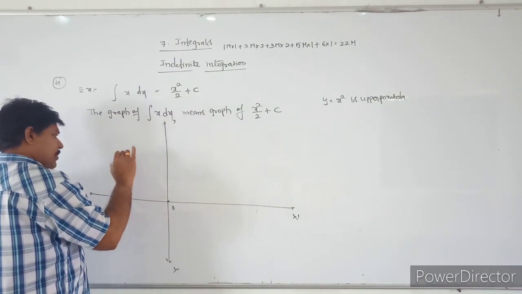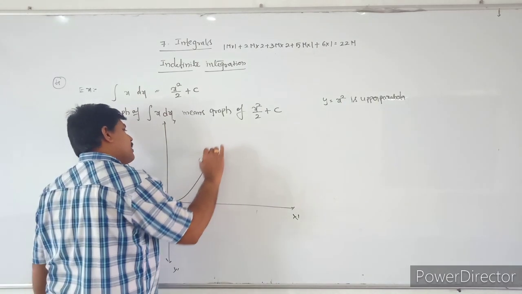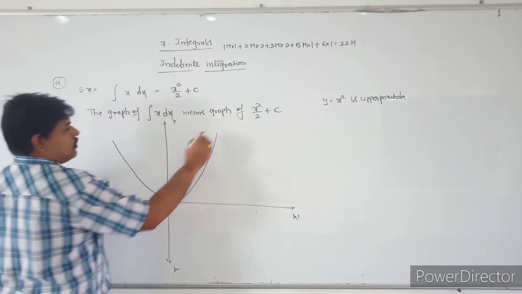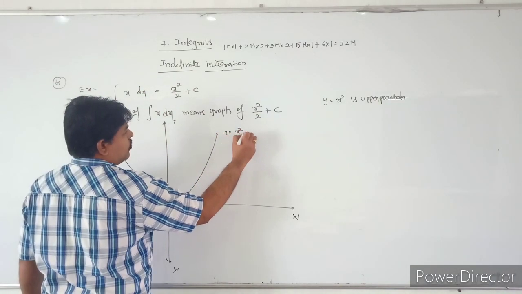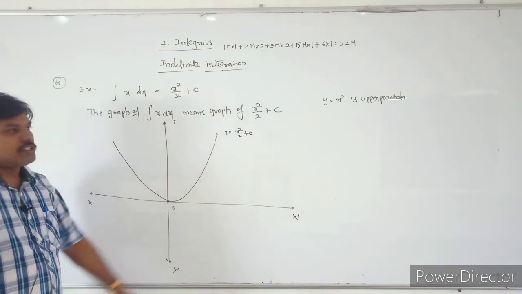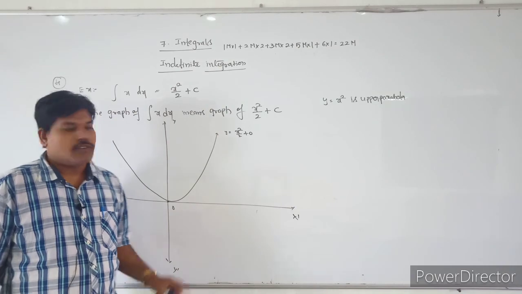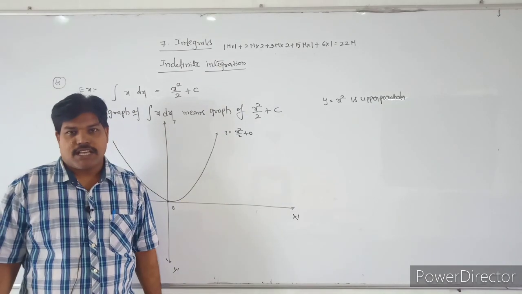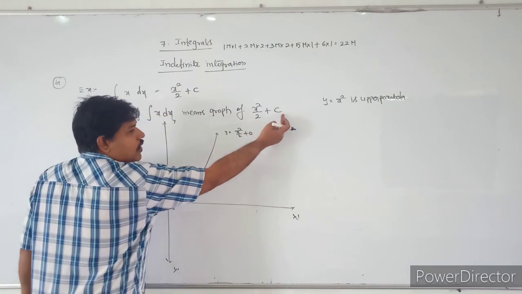It represents a parabola, y is equal to x square by 2 plus 0. So it is in the form of y is equal to x square, an upper parabola, yes or no? Similarly, if we take c is equal to 1,